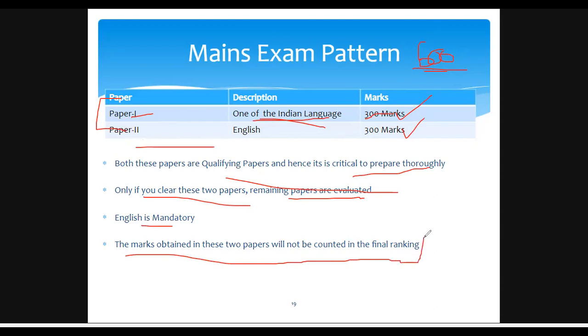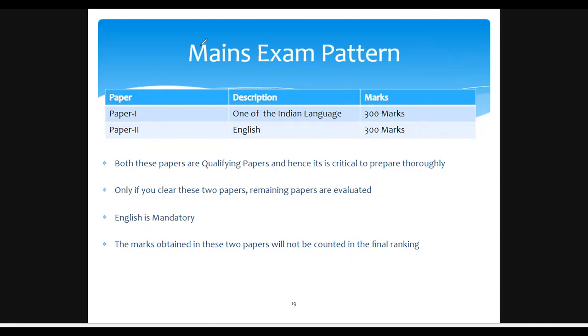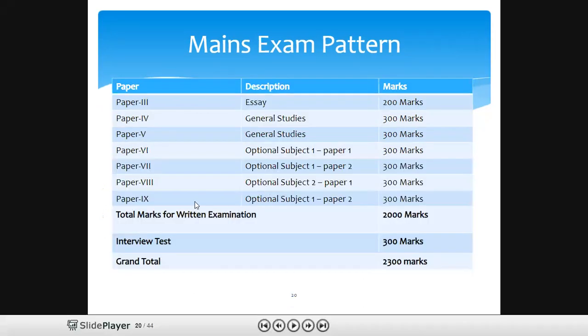So the one thing that is very crucial is that the marks obtained in these 2 papers, paper 1 and 2, will not be counted in the final ranking. That means these 2 are qualifying papers, and only if you clear these 2 papers will the remaining papers be evaluated by the UPSC. So you should understand the significance of these 2 papers when it comes to the mains examination of the civil services. And there are 9 papers, and we will be telling about the rest.